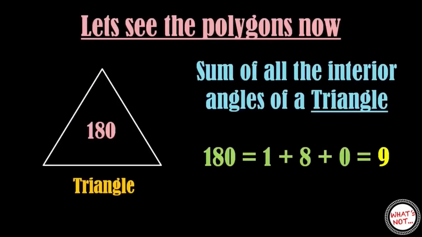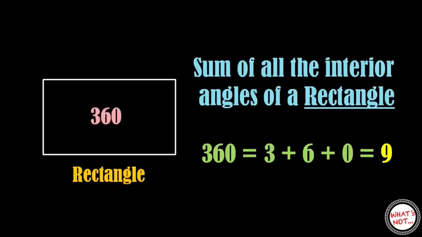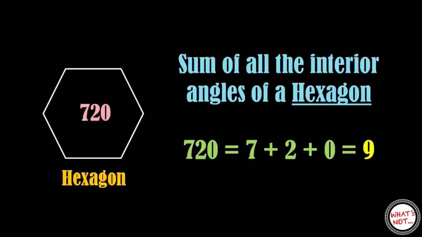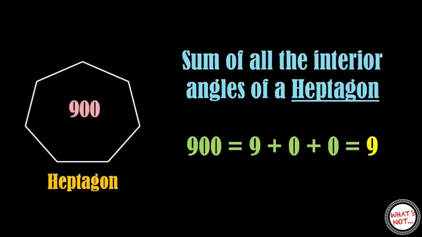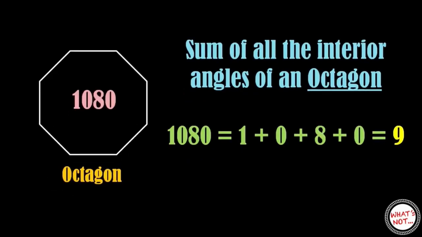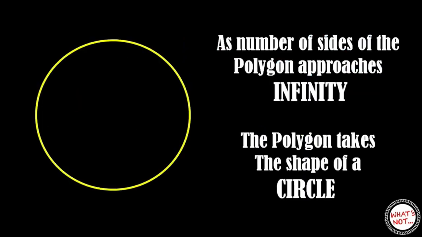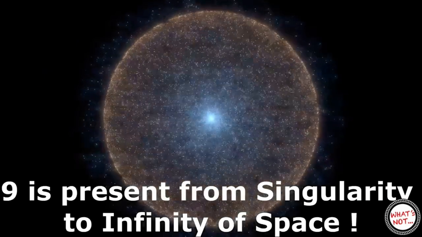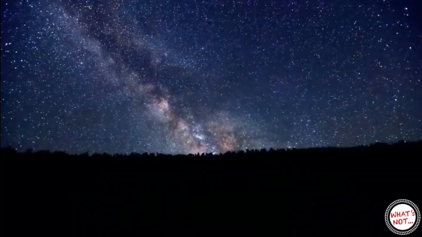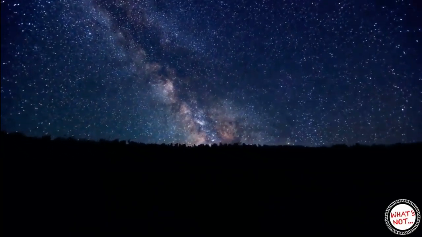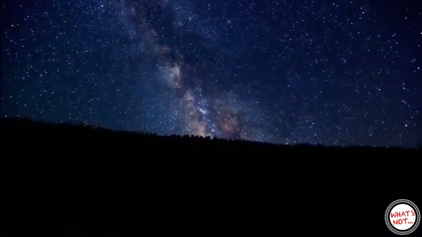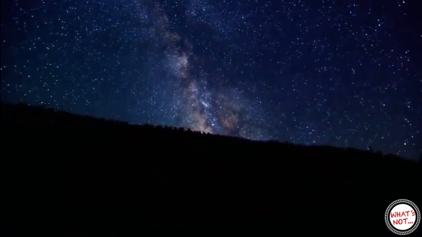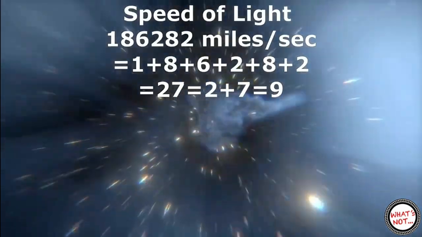And as we were increasing the number of sides, the polygon was looking like a circle. As the number of sides of the polygon approaches infinity, it becomes a circle. As in all the polygons we got number 9, it means the number 9 also follows the space up to infinity. So it is clear that the number 9 is present from the singularity of the space to the infinity of the space. Now I will give you more examples that will help you in believing that the number 9 exists at all the places in the universe.